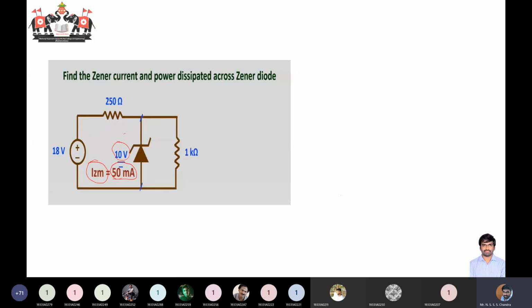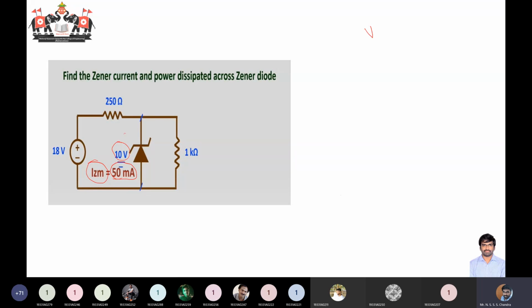If the Zener voltage has to remain at 10 volts, two things should be there. The first thing you should observe is the voltage across your Zener diode.